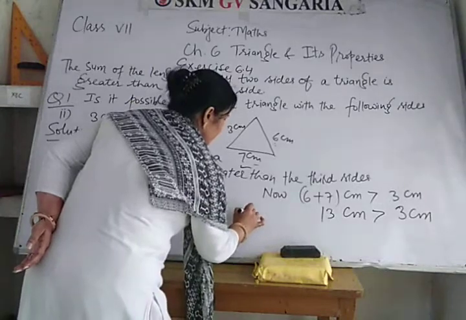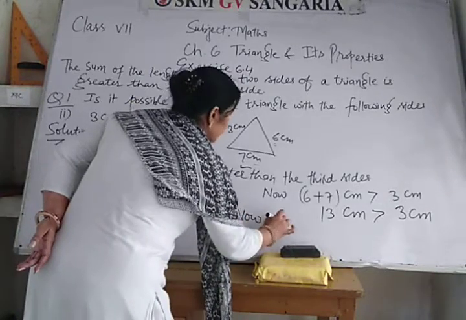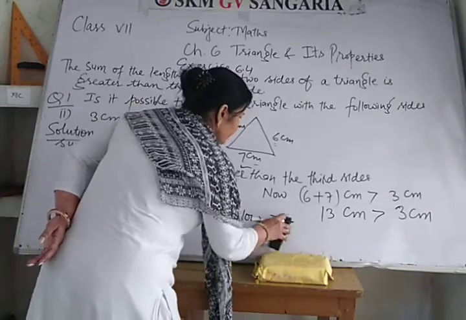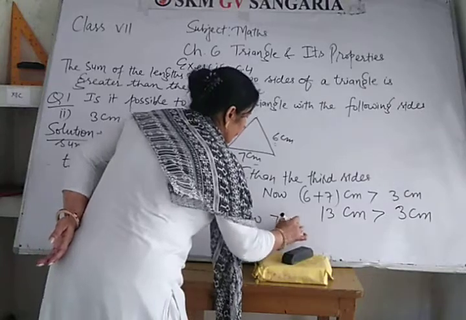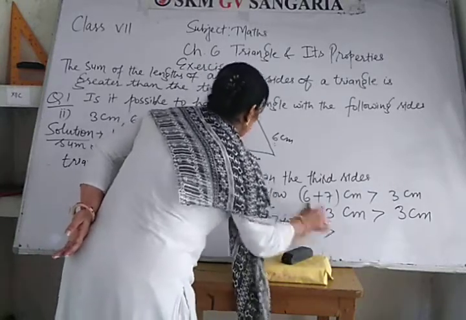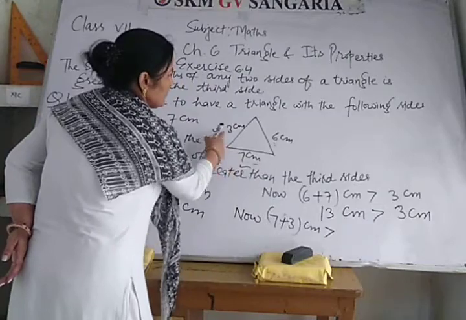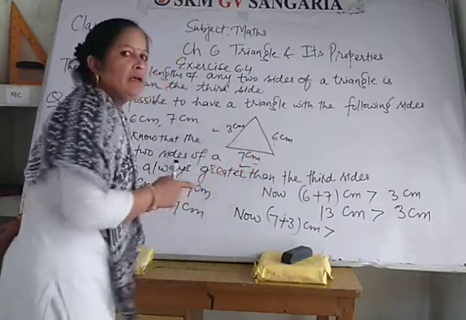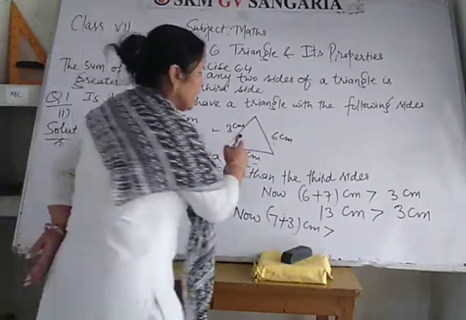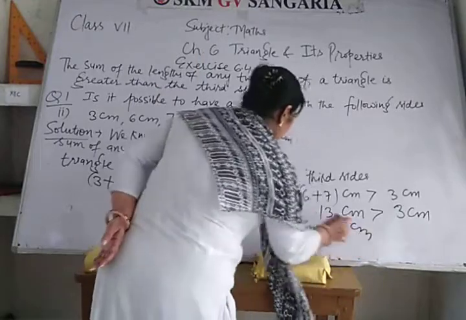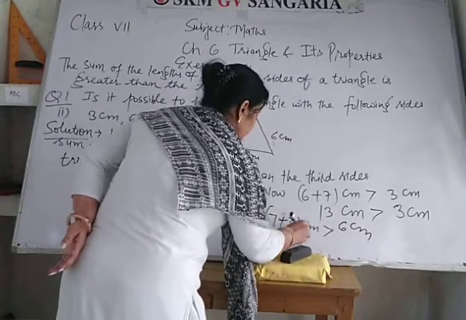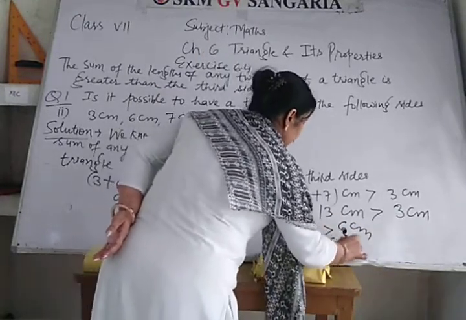Now 7 plus 3 centimeter, the sum of these two sides should be greater than the third side, that is 6 centimeter. So 10 centimeter should be greater than 6 centimeter.